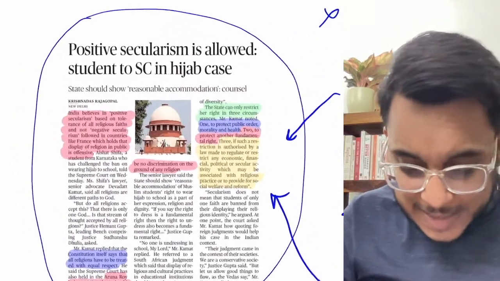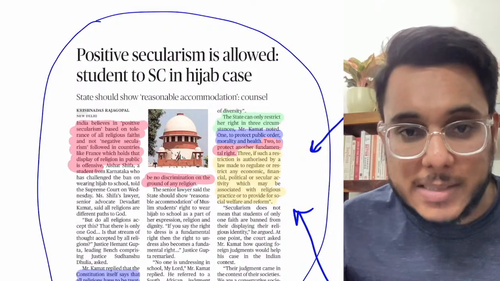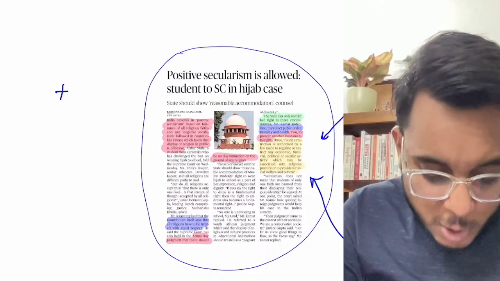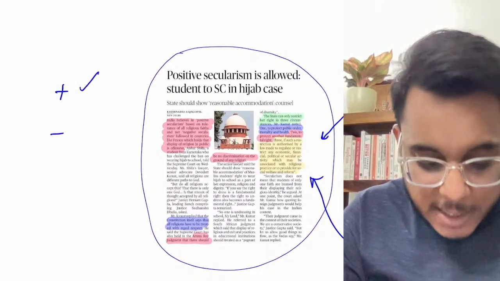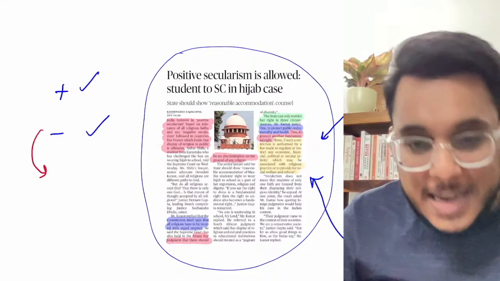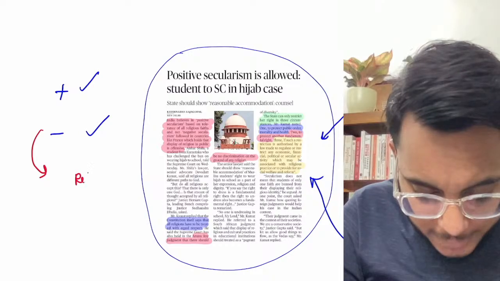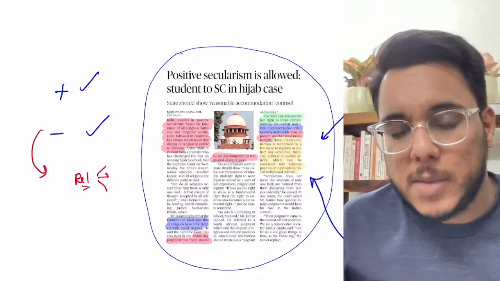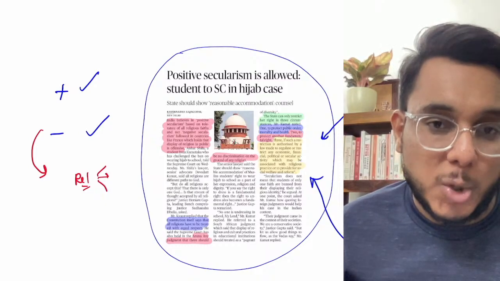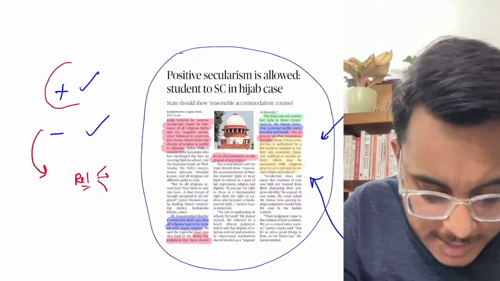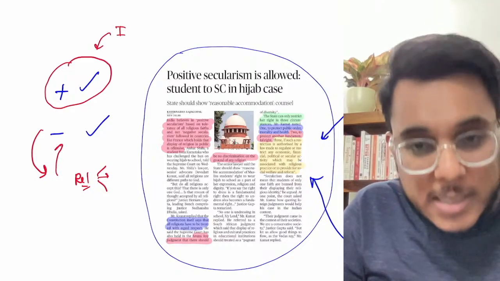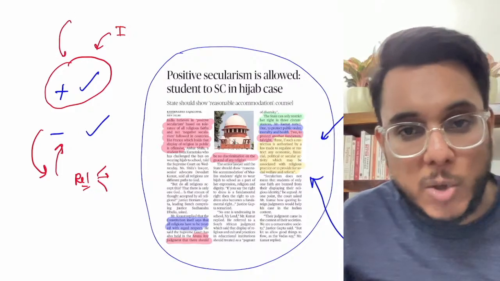So basically guys, here it has been provided that when we talk about secularism in India, what is the brand of secularism that is being followed in India? There could be two types of secularism, the positive secularism and the negative secularism. In negative secularism, no religion is provided any kind of support by the state, and negative secularism is prominent in the West. Indian secularism is a positive secularism. In the West, negative secularism is prevalent. In India, positive secularism is prevalent.